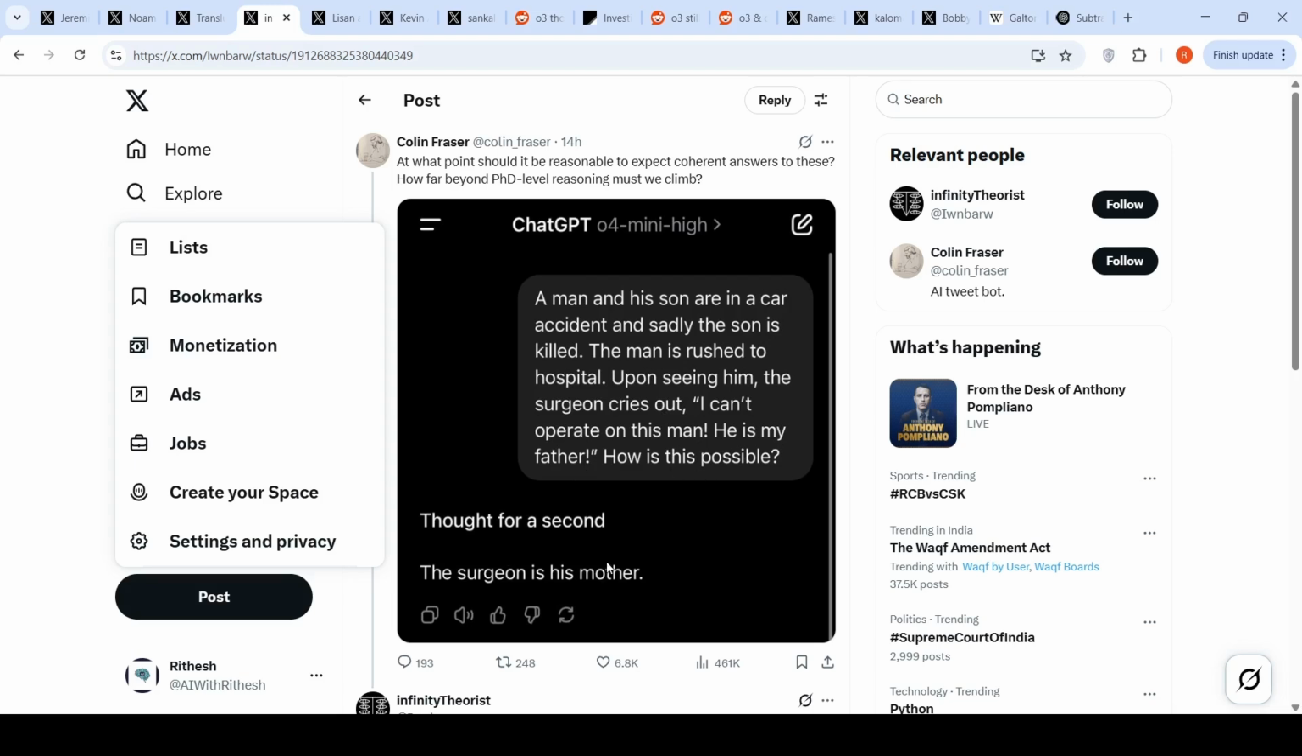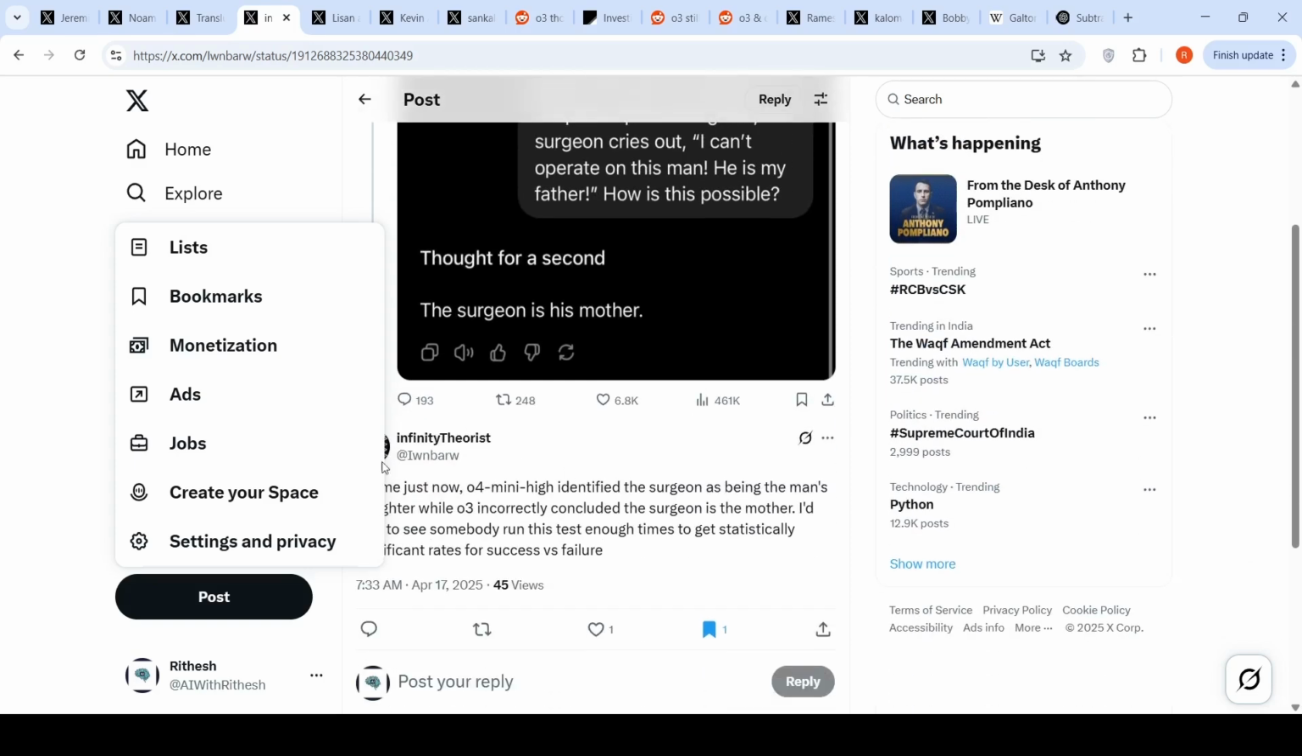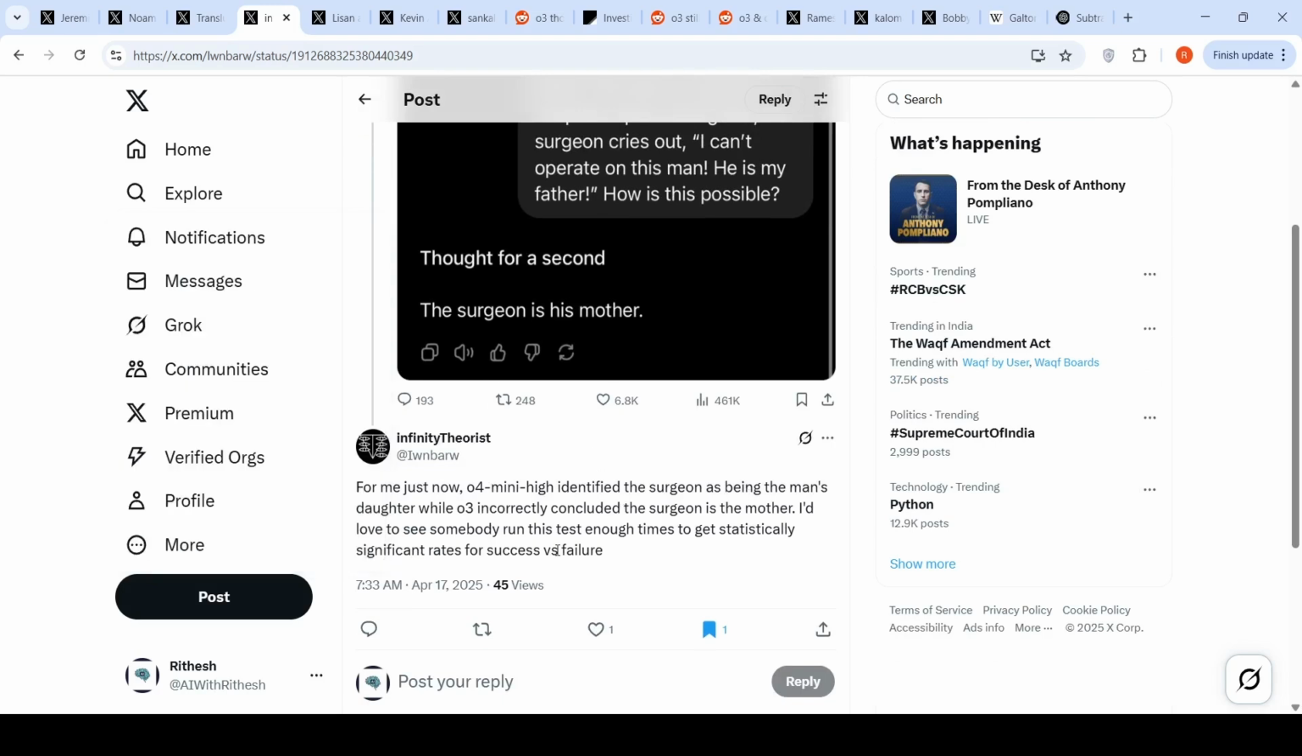Model gives the surgeon is his mother. Nowhere related to this. Okay, because you have this kind of a problem in your training data, where you have implicit gender bias, where the surgeon cannot be a mother, things like that. But here it kind of fails. Okay, but it says for O3 high over here, again when he tried it, it works.